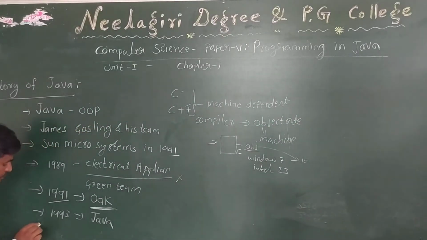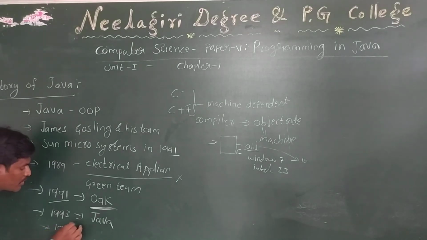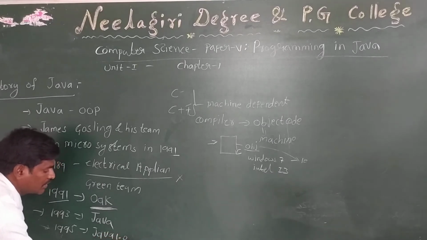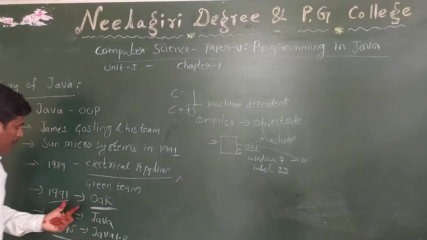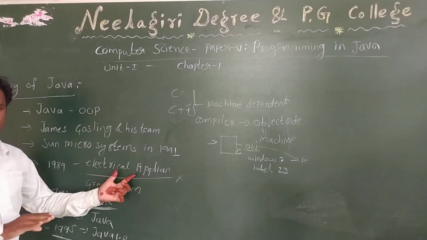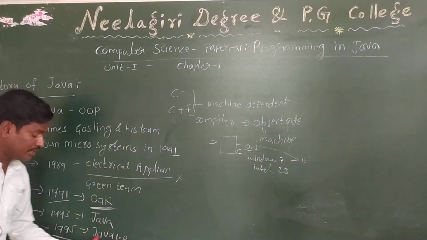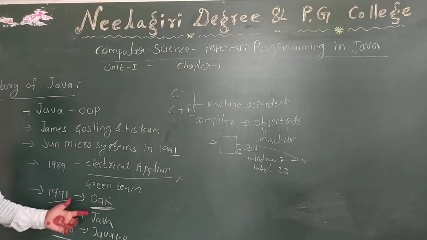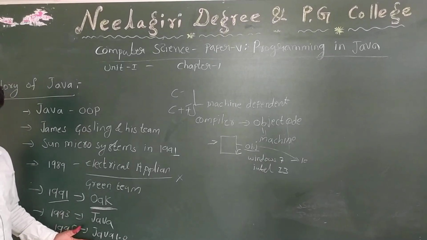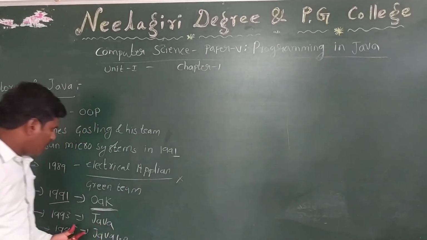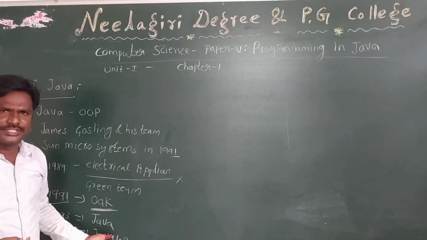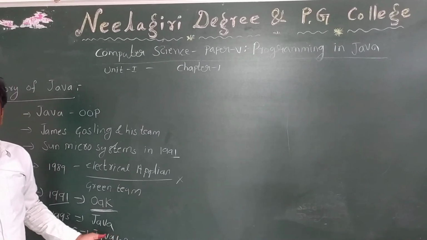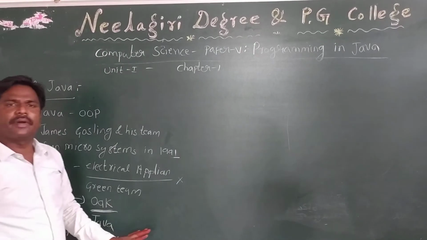In 1995, the first version, Java 1.0, was released for public purposes. Until then, it was used only for their own electrical purposes. Later, different versions came: Java 1.1, 1.2, 1.3, 1.6, and up to 1.9 is also running. In our lab we are using 1.6.